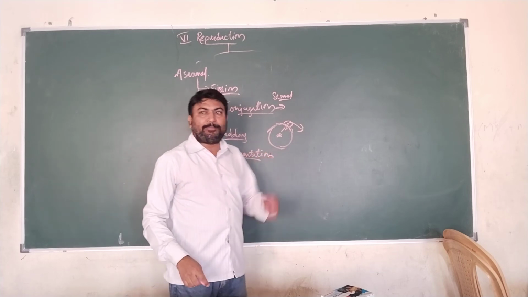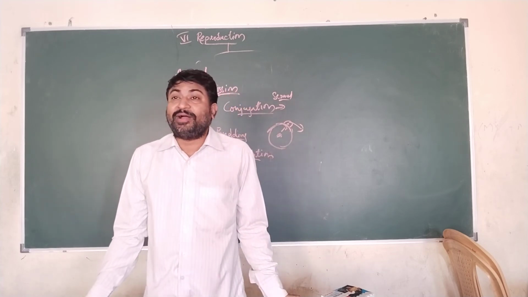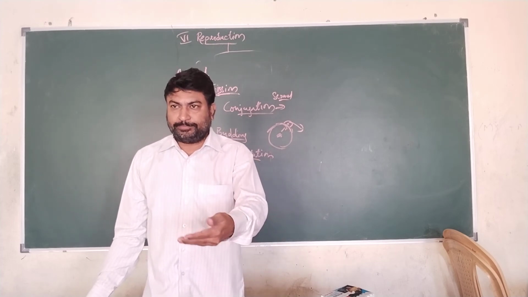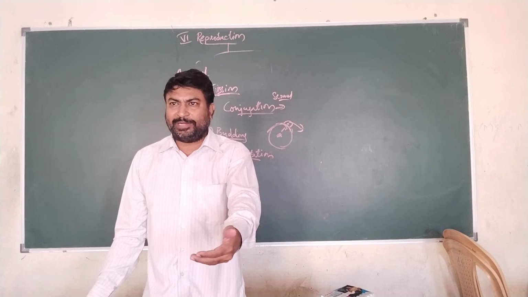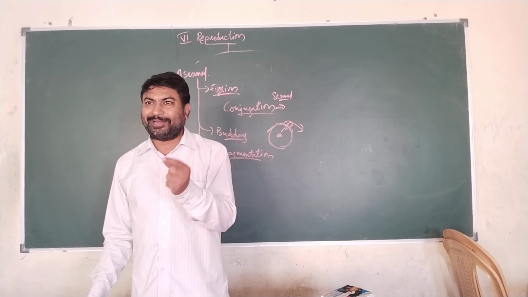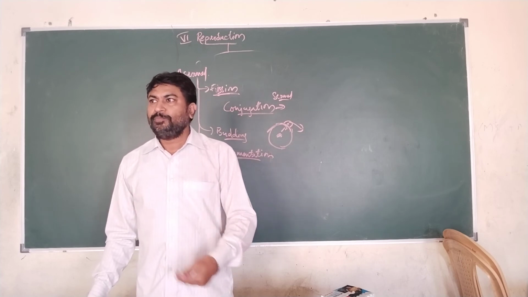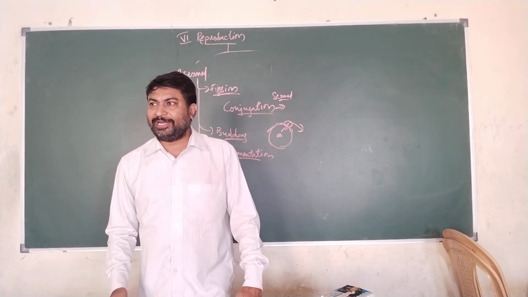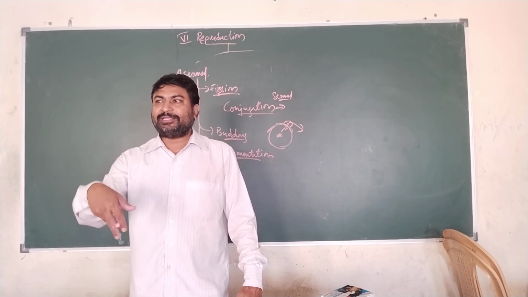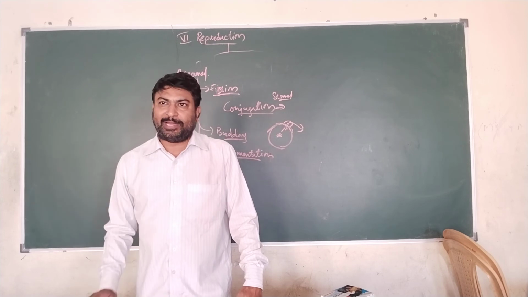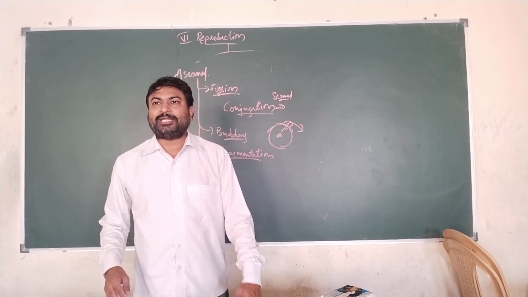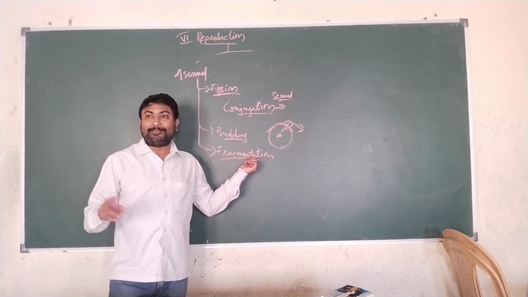Fragmentation process is another example, where algae, fungi, etc. If you have seen some algae in your bathrooms or wherever more water is stagnant, some green colored portion. If you detach that with the help of your feet or some material, then the detached fragment will lead an independent life. They are not going to depend on that colony anymore. And that type of separation is known as fragmentation process.